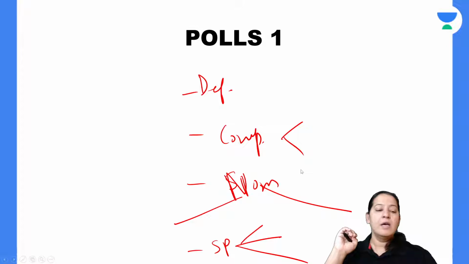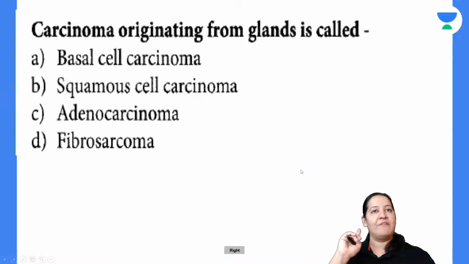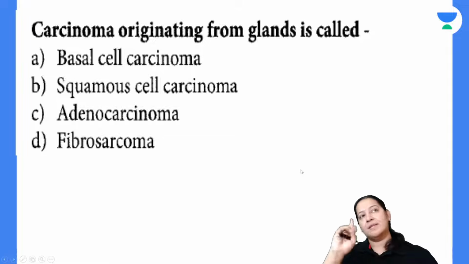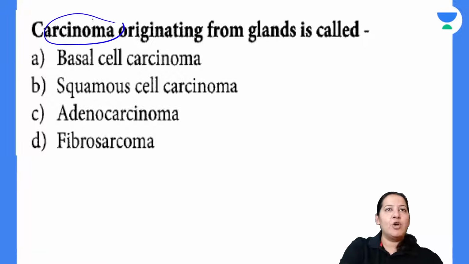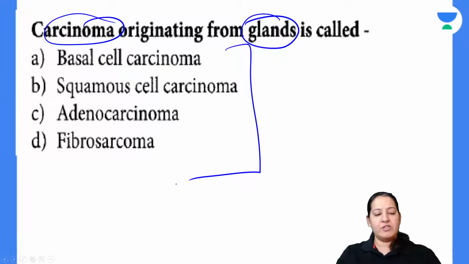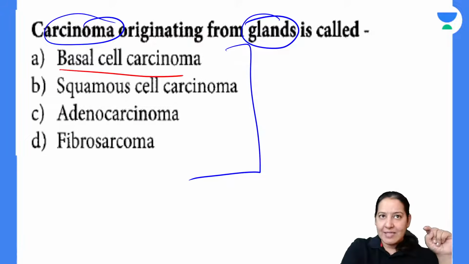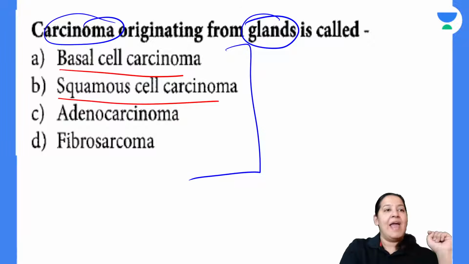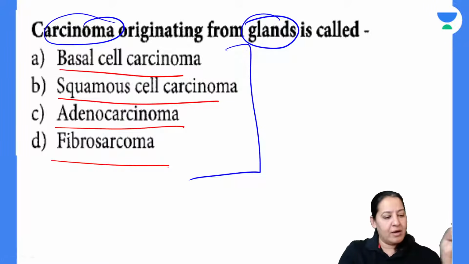Should I proceed ahead? So I would like to launch some polls here, and you have to write your answer in the chat box. Please, everyone participate. It is an easy question. Tell me the carcinoma which arises from the gland. What is the name of that carcinoma? The four options are in front of you, A, B, C, D. Is it basal cell carcinoma, squamous cell carcinoma, adenocarcinoma or fibrocarcinoma?